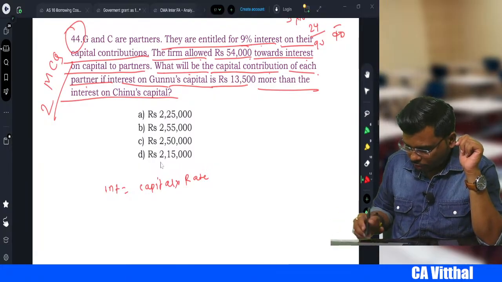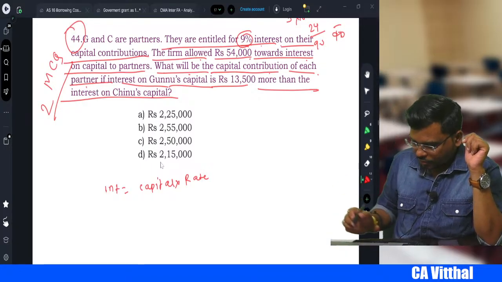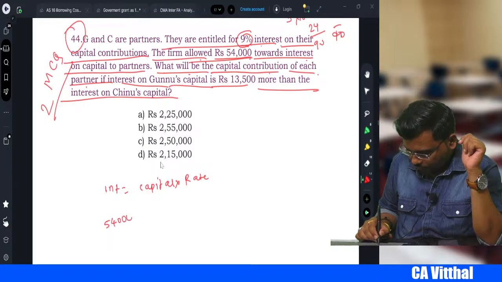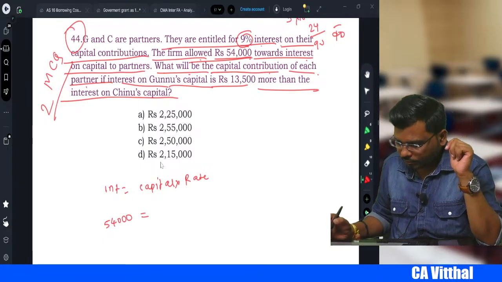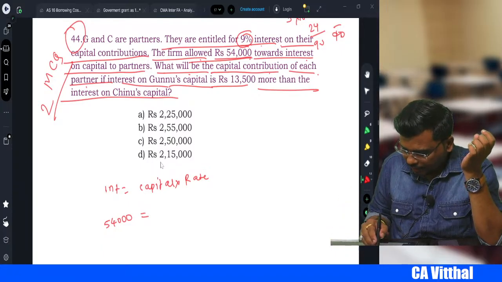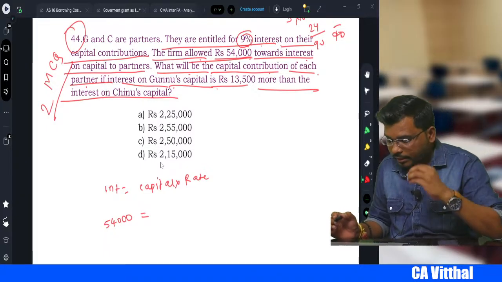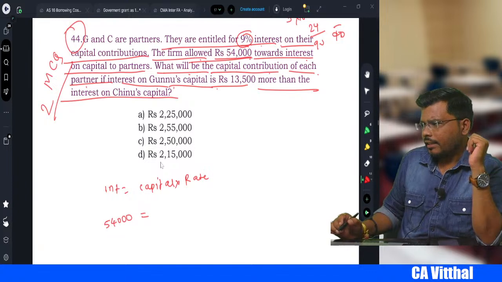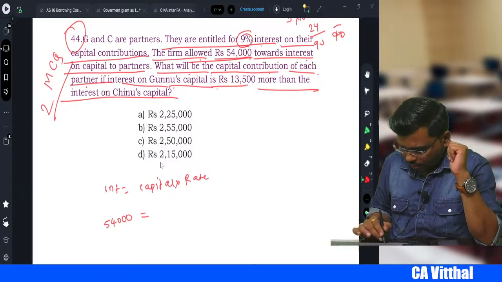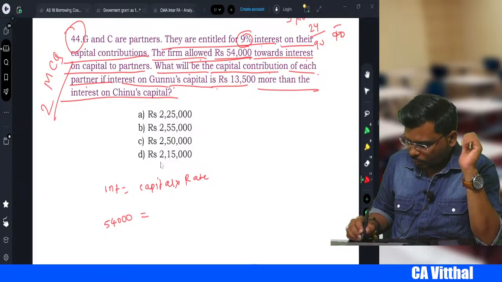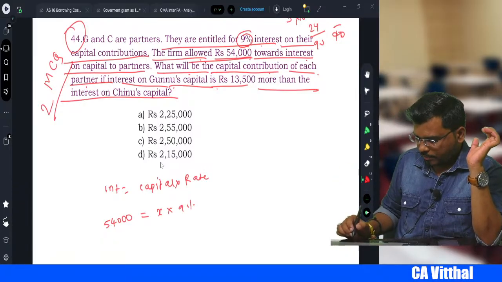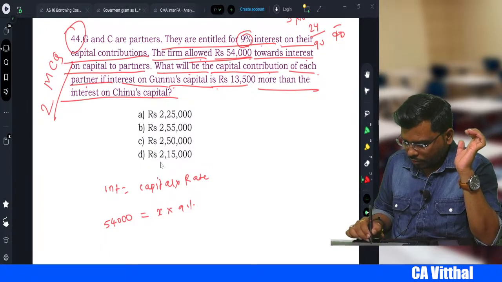Now first of all, how much is the interest? 9%. How much is the interest on capital? 54,000 is equal to... Now first of all, we don't know how much is Guna's capital. The interest on Guna's capital is 13,500 more than what? Than Chinu's capital. So let's do this. 54,000 is equal to capital x into 9%, because we don't know the capital.